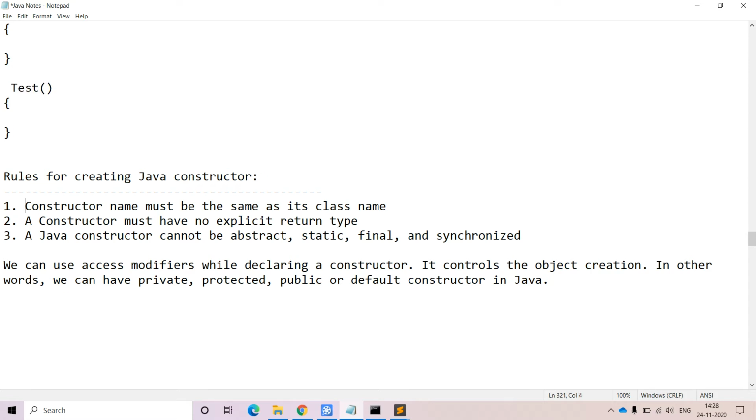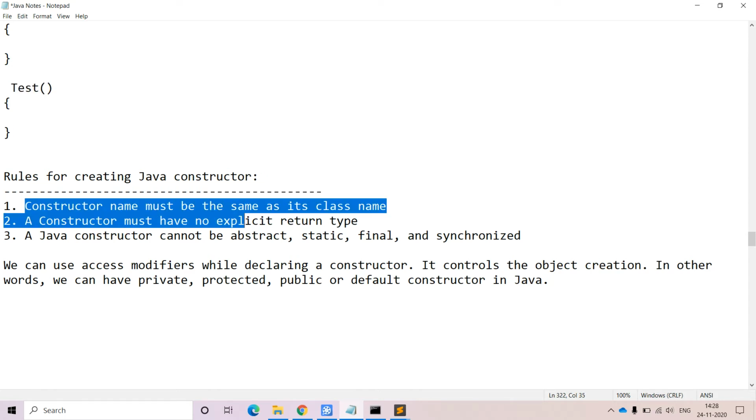Coming to the first rule, the constructor name must be the same as its class name. Very important rule. If you want to define a constructor, definitely the constructor name should be the same as the class name. But this is quite contradictory to user defined methods. For a user defined method, it is not required to name it after the class. But when defining the constructor of the class, definitely the constructor name must be the same as the class name. This is the point you have to keep in your mind.